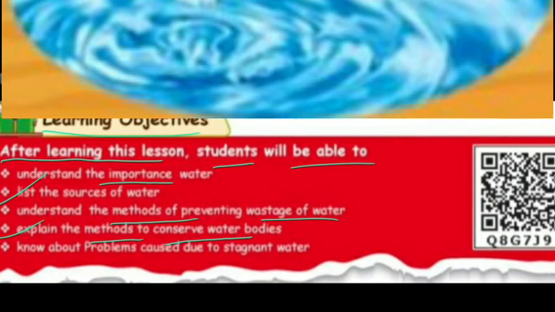We already know there is 70% water on our planet, but only 1-2% is drinking water, which we use for our daily purposes, isn't it? That 70% is useless for us because it is salty water. Ocean and sea water is salty water, and we cannot use it for our daily requirements, isn't it?